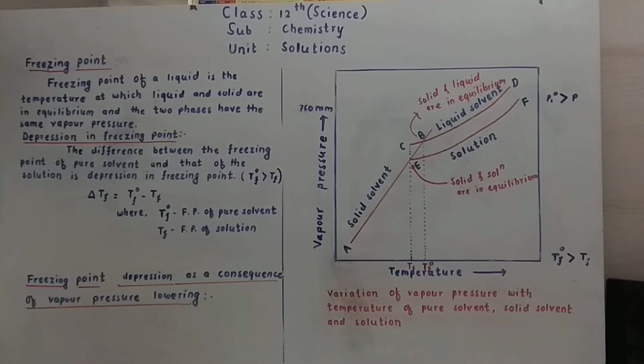That means the freezing point of pure solvent can be lowered by adding a non-volatile solute, and the difference between the freezing point of pure solvent and solution is called depression of freezing point. So the vapor pressure of pure solvent is always greater than the vapor pressure of solution, and the freezing point of pure solvent is also greater than the freezing point of solution. So thank you.